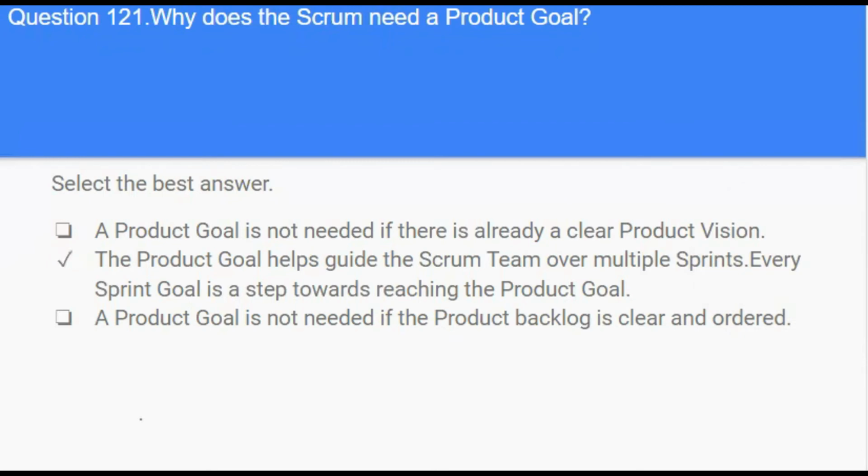Answer is the product goal helps guide the Scrum team over multiple sprints. Every sprint goal is a step towards reaching the product goal. The Scrum Guide 2020 explains the product goal describes the future state of the product, which can serve as a target for the Scrum team to plan against.